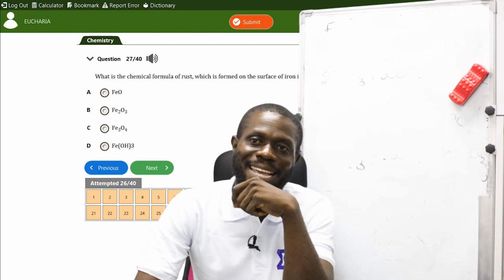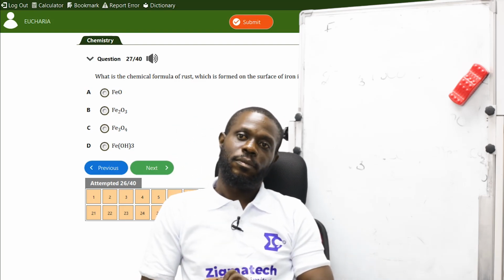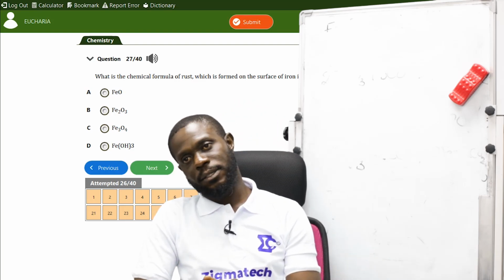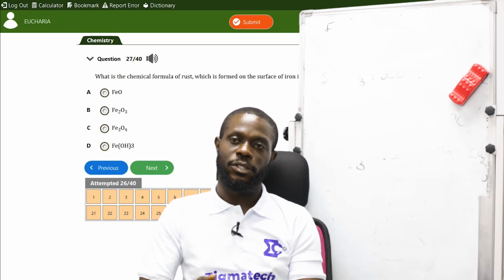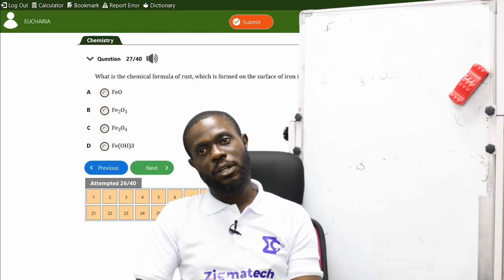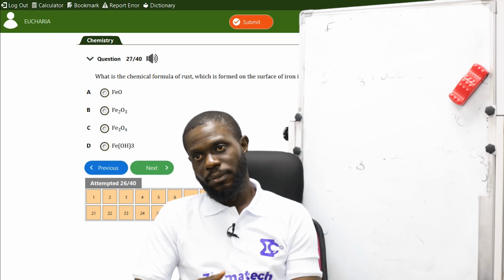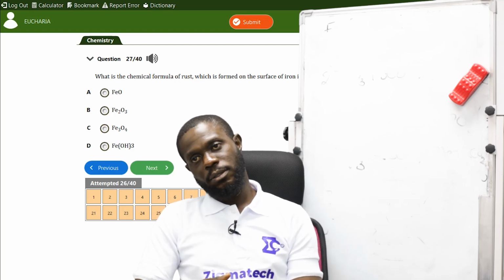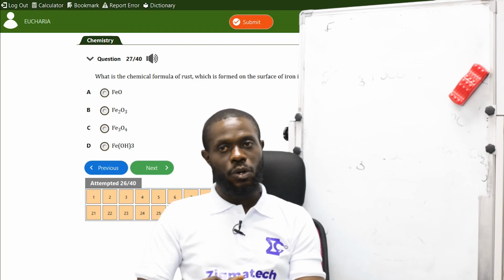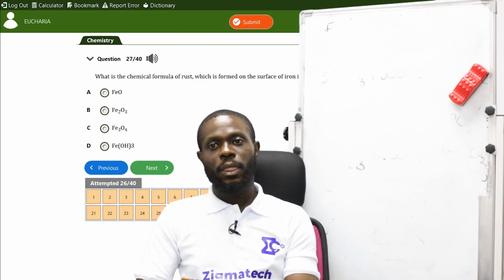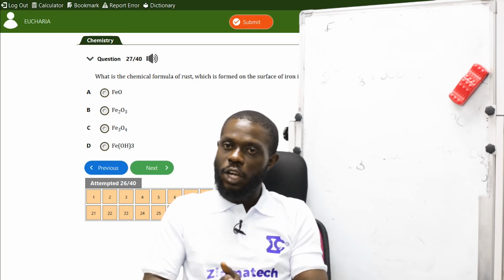Now, the rust there is the red oxide formed as a result of corrosion. So corrosion is called the wasting of metals. How do you know that the metal is wasting? It is that rust. The red oxide is a reddish oxide formed, brownish red. Some people say it's reddish brown, but it's a red oxide formed as a result of corrosion, and oxidation is the process by which rust is formed.